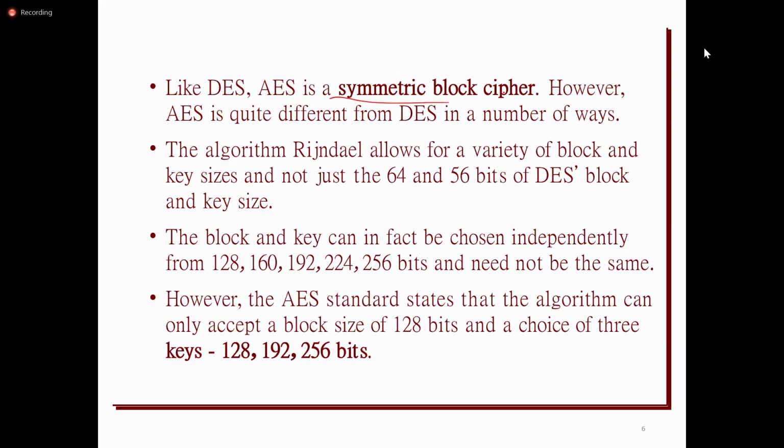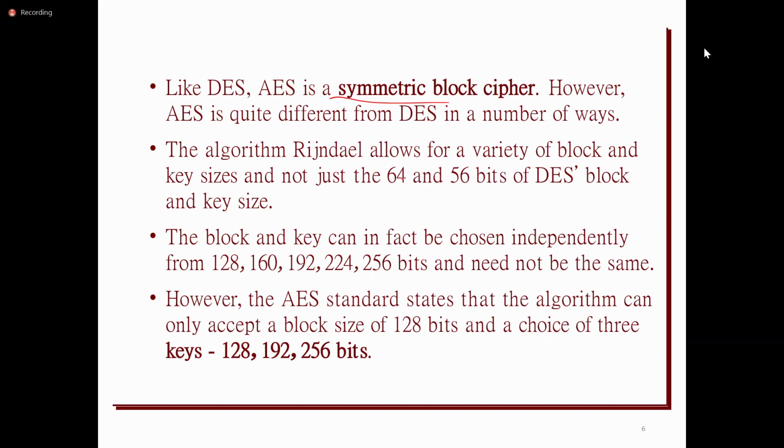It uses the same type of parameters as the DES algorithm. For every block cipher, we need to specify the size of the plaintext block and the size of the key.